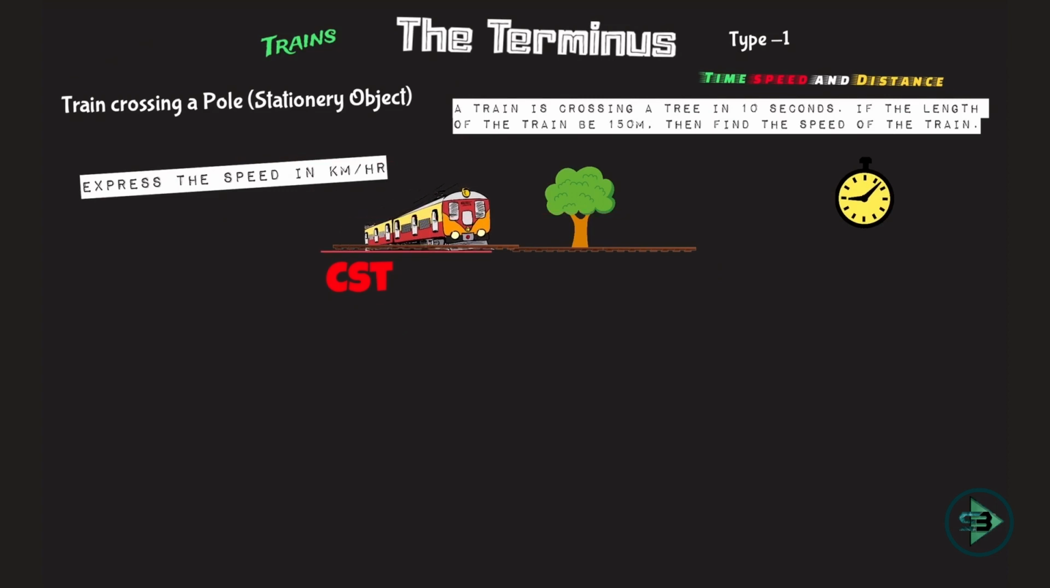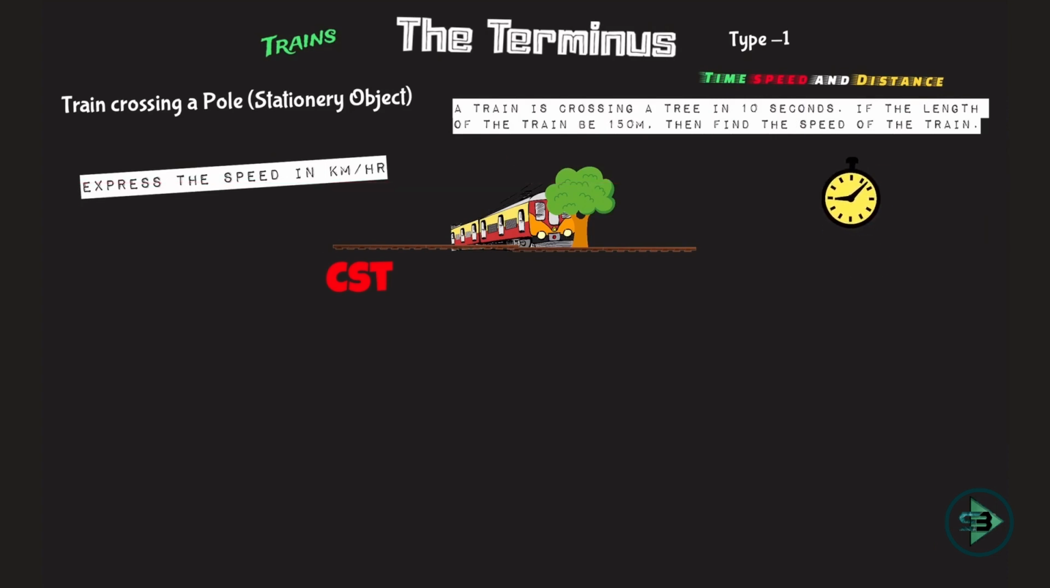And on its way, it crosses a tree. The time taken to cross this tree is 10 seconds. That is something given to me in the problem. So this train starts from CST. The problem has not started now. When does the problem start? This train comes and reaches this tree, which means the engine of the train is just touching the tree, and that is when I start this stopwatch.